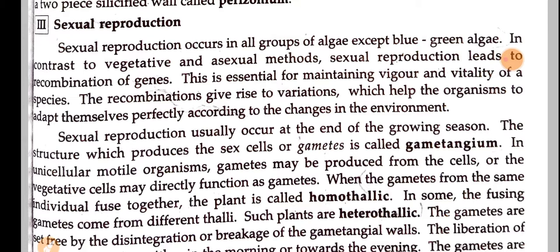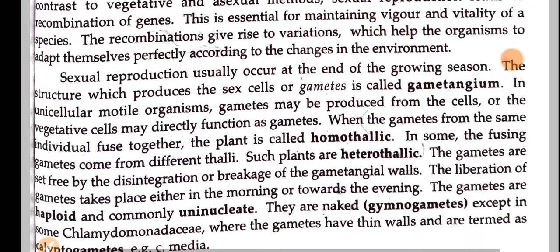So in these algae groups, the unicellular motile organisms, they may produce the gamete from the cell, or the cell itself will act as a gamete. If the gametes from the same individual fuse together, the plant is called homothallic. If the fusing gametes come from different thalli, such plants are called heterothallic organisms. The gametes are set free by the disintegration or breakage of the gametangial walls. Obviously, by breakdown of the gametangial walls only, these gametes will be released.